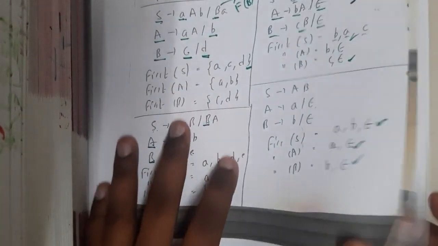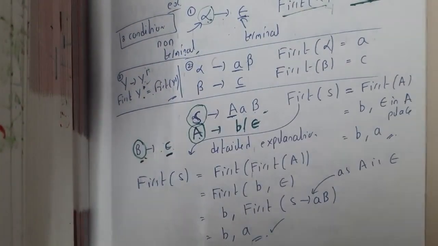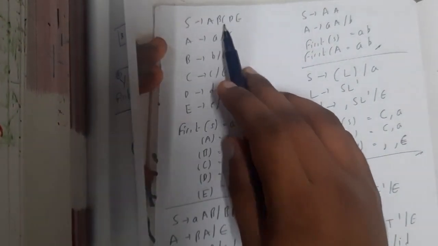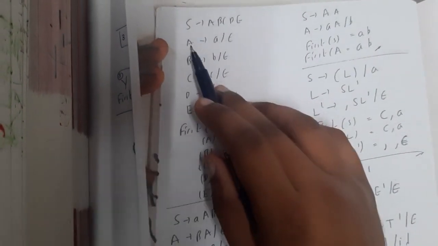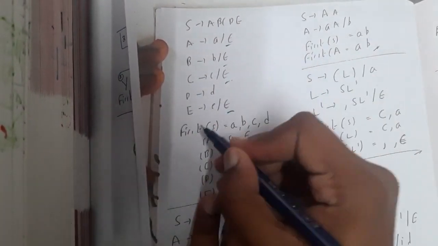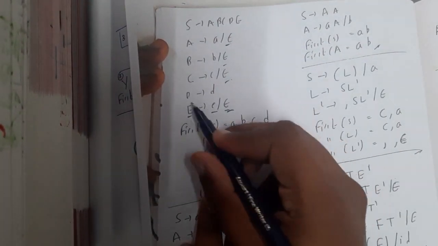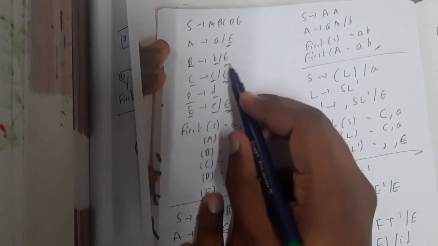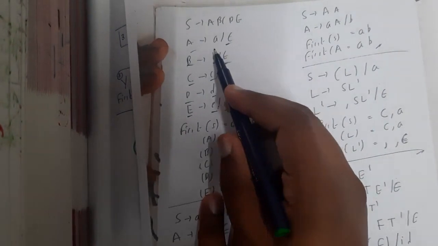Okay? Okay. So let us go through some complex one, guys. So for smaller ones, observe here again. So concentrate, guys. Here we are having S implies A, B, C, D, E. For everything, we are having almost epsilon, right? Yes. So first calculate from reverse. For E, it is E and epsilon. For D, it is D. For C, it is C and epsilon. For B, it is B and epsilon. For A, it is A and epsilon.